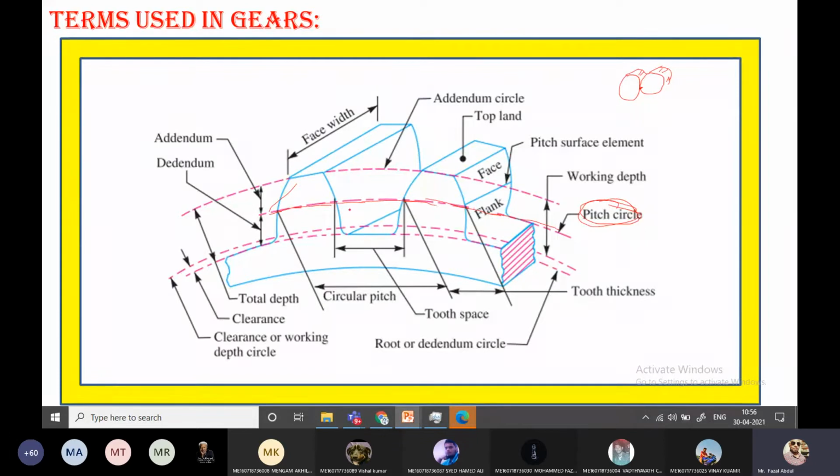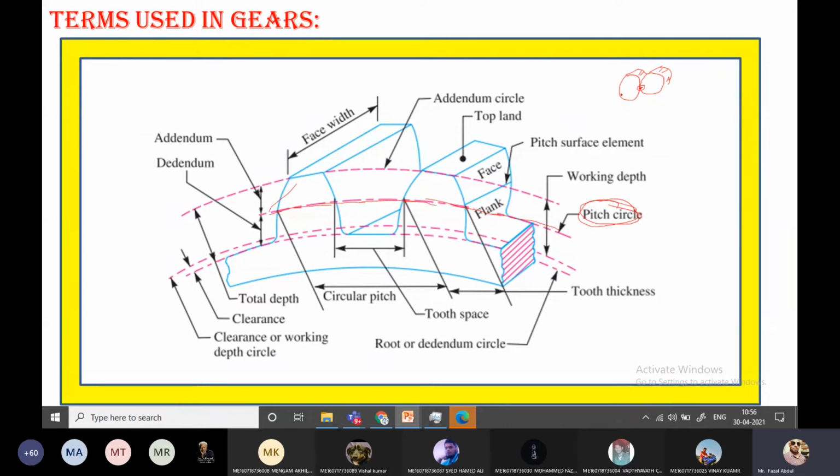Pressure angle. Just now I said the pitch point is going to play a vital role in designing the gear. So the pressure angle is also defined with the help of the pitch point. Pressure angle is nothing but the angle between two lines. What are those two lines here? The two lines are the common normal and the common tangent.